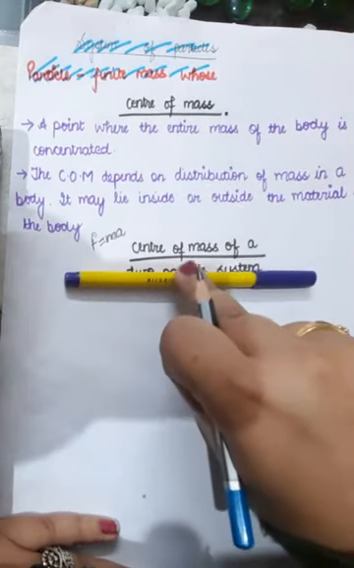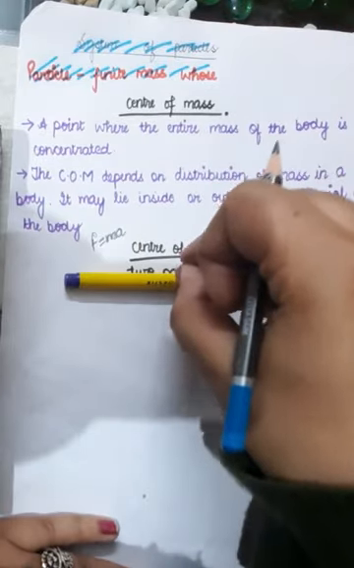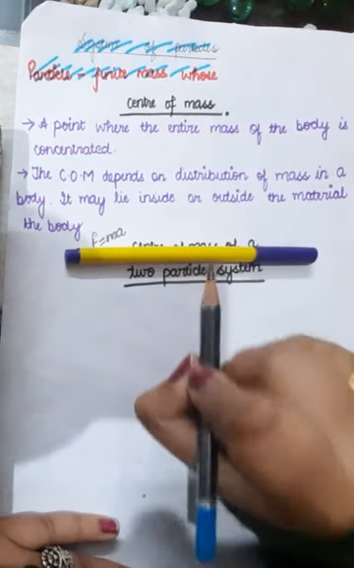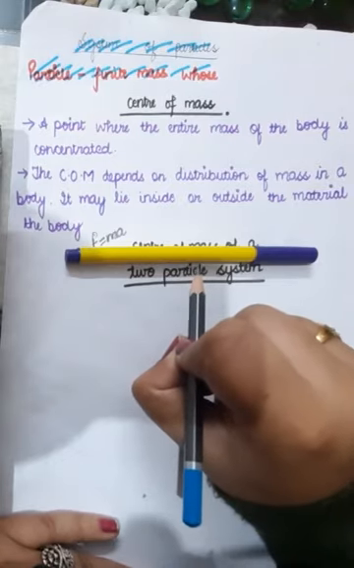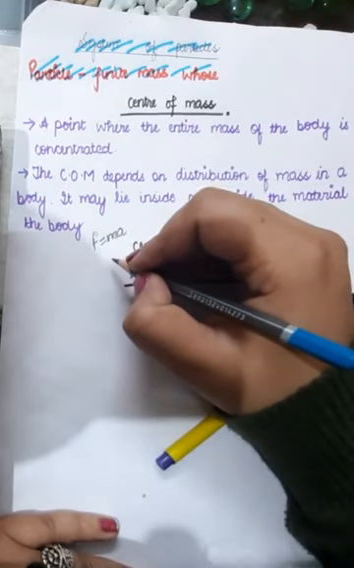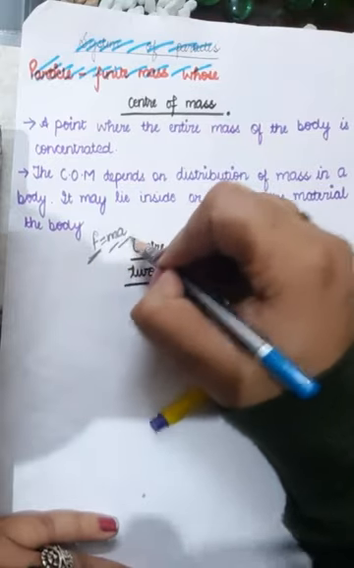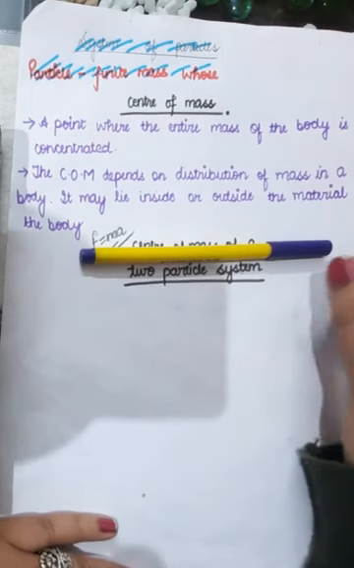That this point is acting as if the whole mass of the body is concentrated over here. Because when you applied the force here, the whole body moved. So what does that mean? That means that this point was acting as if it contains all the mass of the body, and when you applied the force, the whole body got accelerated, whereas it's not the case when you apply the force elsewhere.